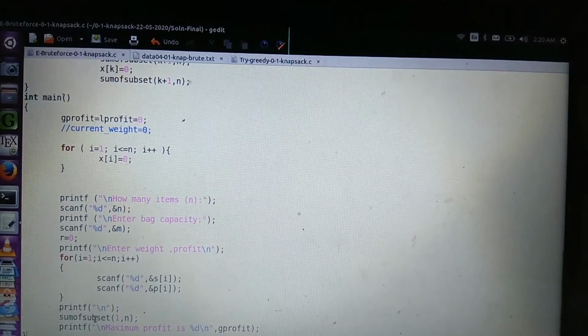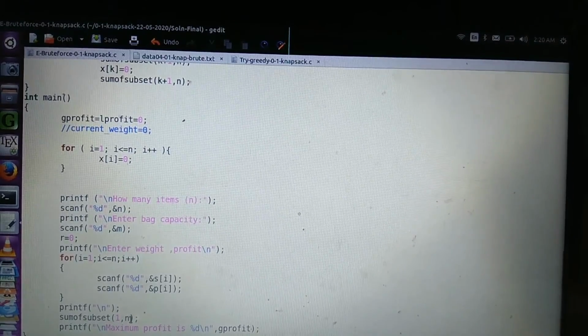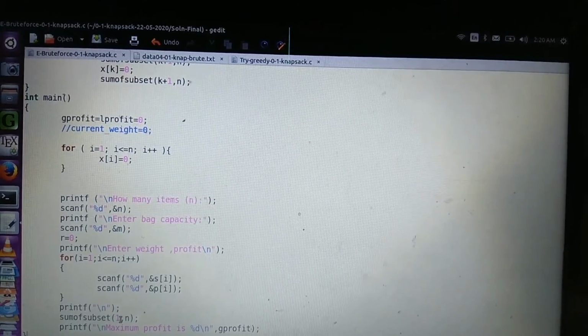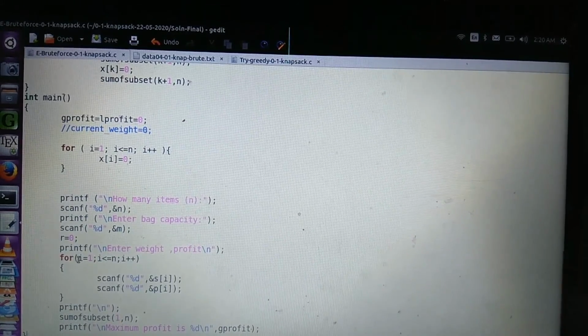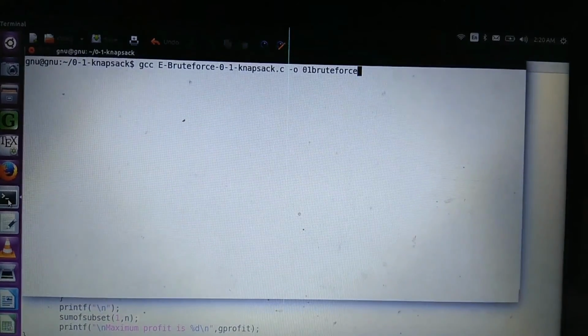And the problem is called here with parameters 1 and n. 1 is the first index and n is the number of elements. Next, let us run this program.